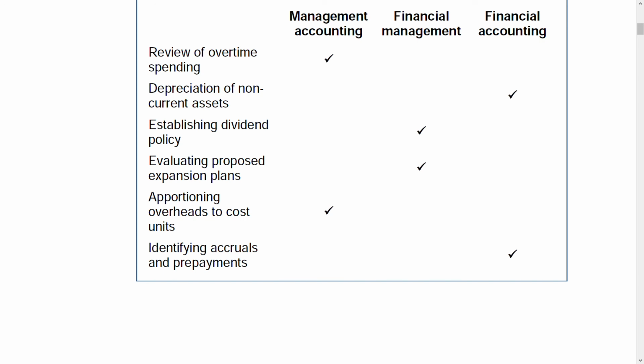Establishing dividend policy. Dividend policy, we just studied in this video. It is one of the key decisions of the financial manager. So financial management. Evaluating proposed expansion plan. Again financial management. Investment decisions. Apportioning overheads to cost units. Who will do that? Management accounting. Identifying accruals and prepayments. Financial accounting.